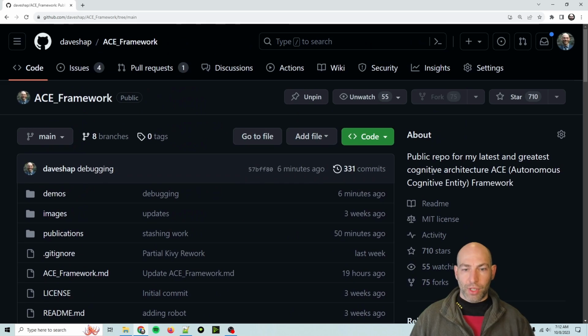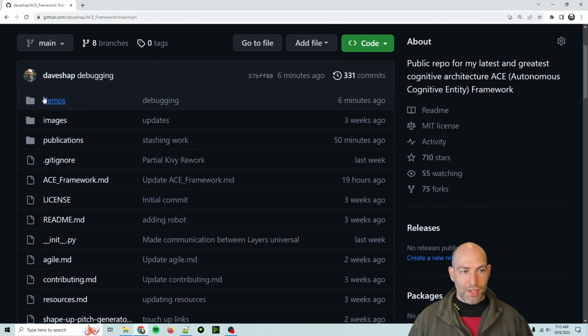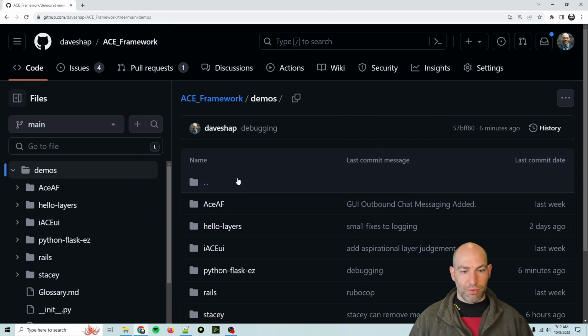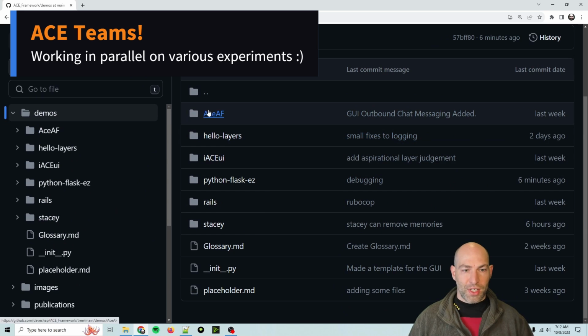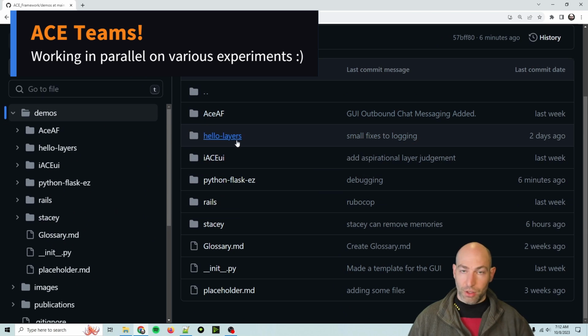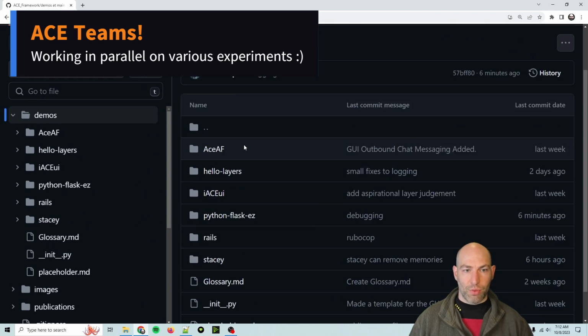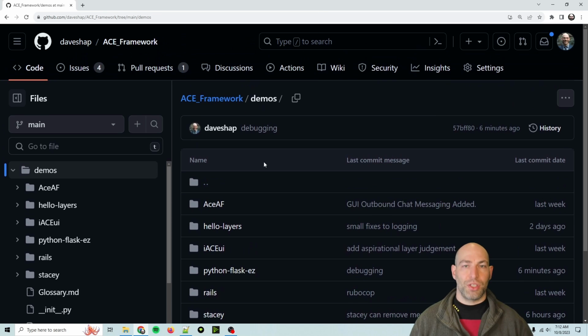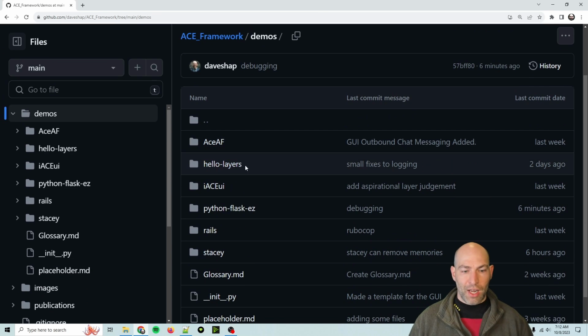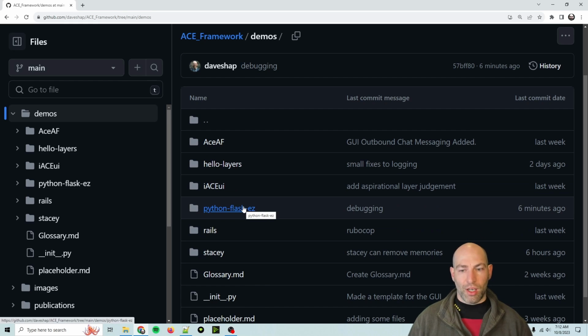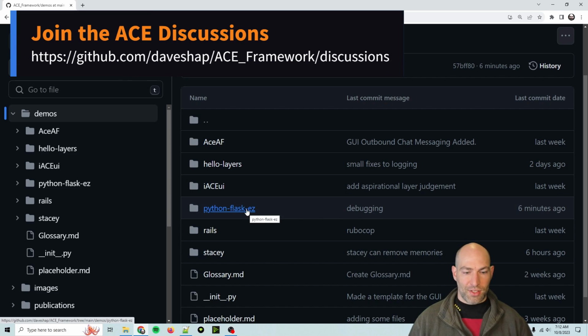So, a brief update on the teams. We've got several teams, and we're all cooking up several demos. So you can see and you're welcome to follow along. Just don't submit any pull requests, because we're basically just developing in public. We've got 5 teams, technically four or five, depending on how you look at it. But the one that I'm working on is just a very, very simple conceptual demo, Python Flask, easy.